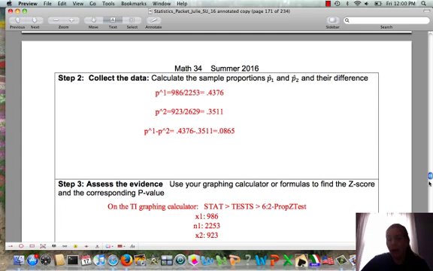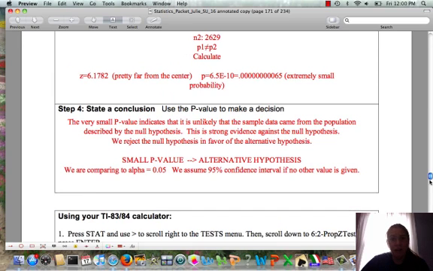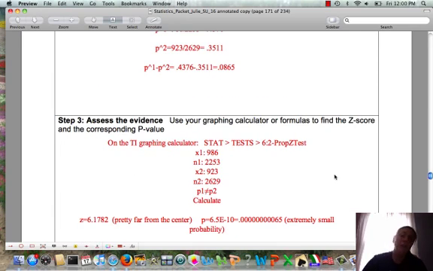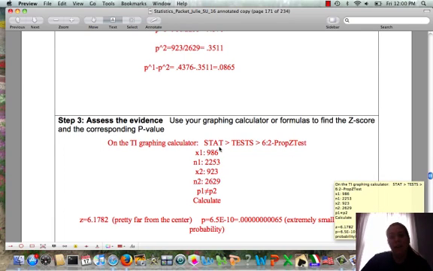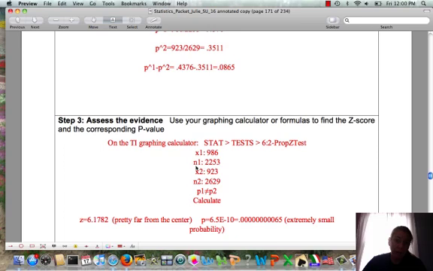So you can use your graphing calculator or StatCrunch to find the z-score. On the TI graphing calculator, you would press the stat button, arrow over to tests, arrow down to test 6, the 2-proportion z-test, and put in for group 1 the male data. So x1 is the numerator and n1 is the denominator. For the female data, x2 is the numerator and n2 is the denominator. Choose the proportions are not equal and then calculate. And you'll see you get a z-score of 6.1782, pretty far from the center, and an extremely small probability.